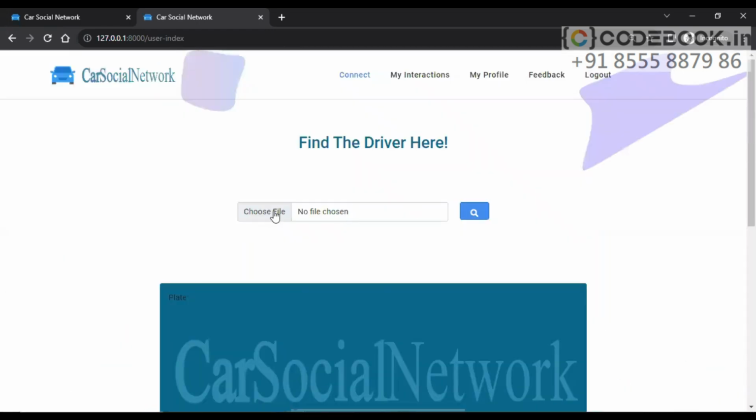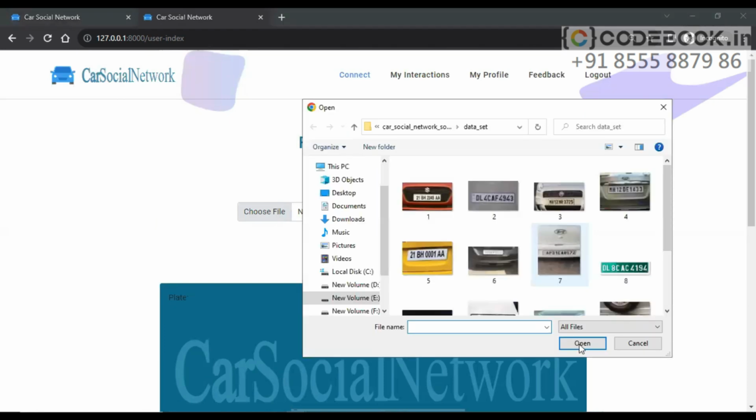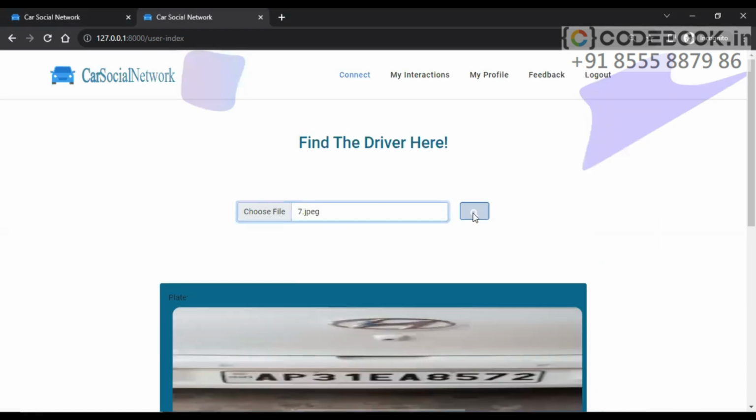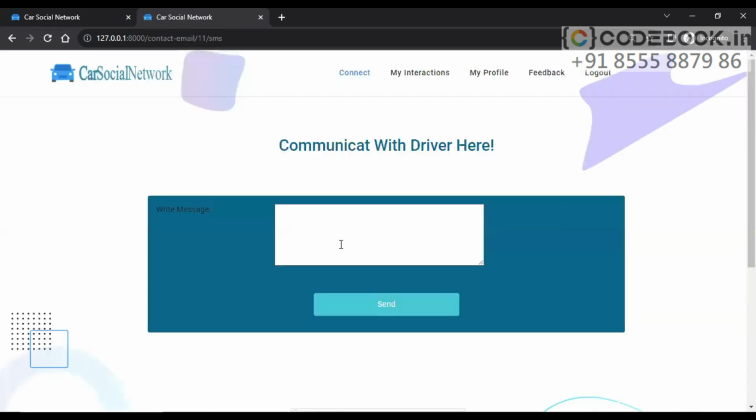Now let's try one more time with SMS. Okay, SMS. So what SMS do you want to send? Cost of your vehicle parking.